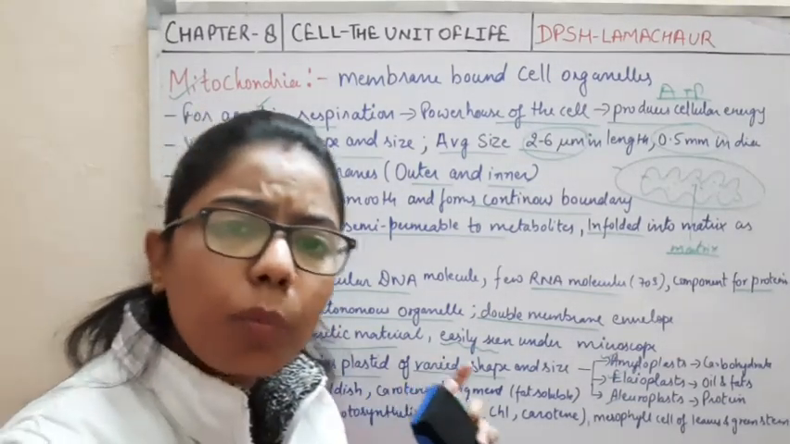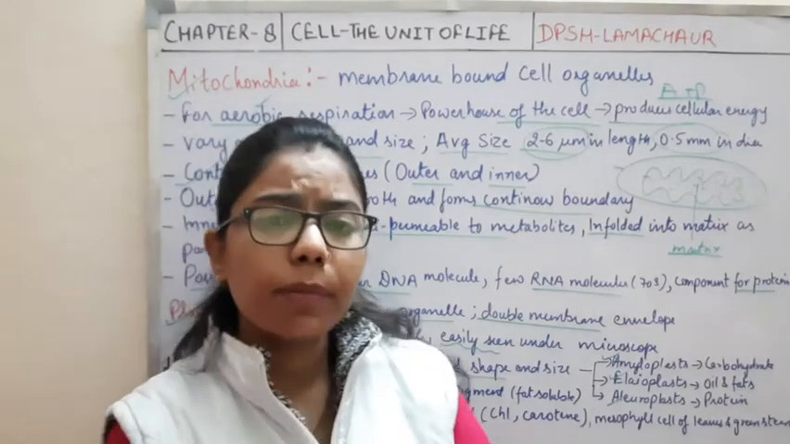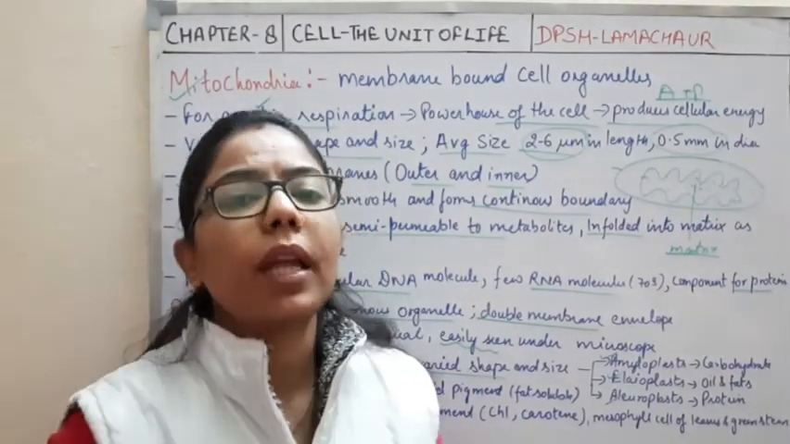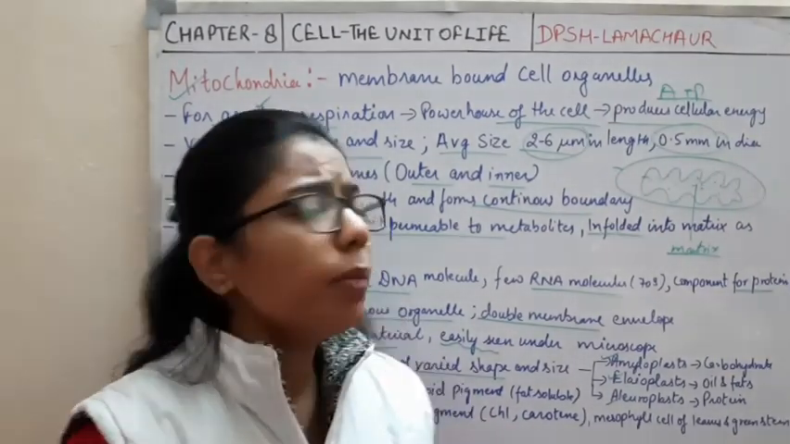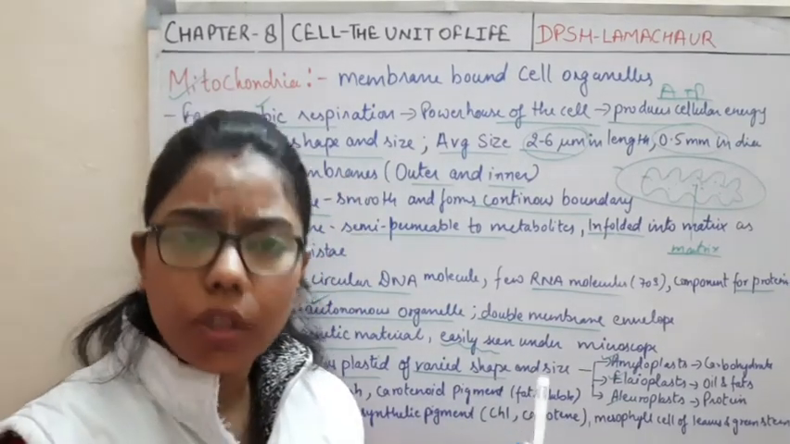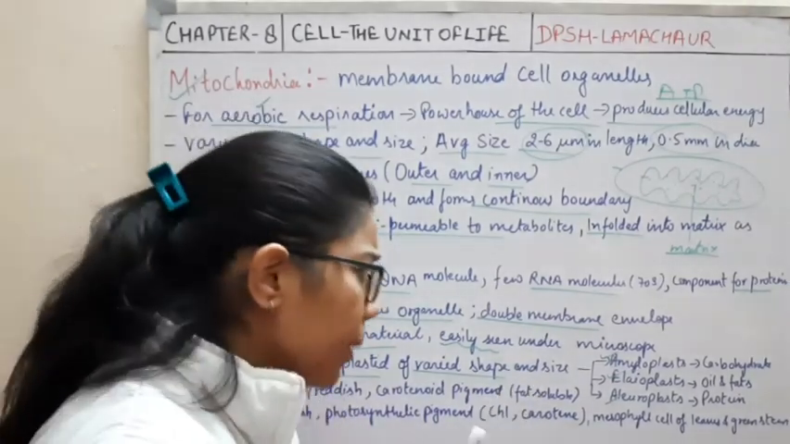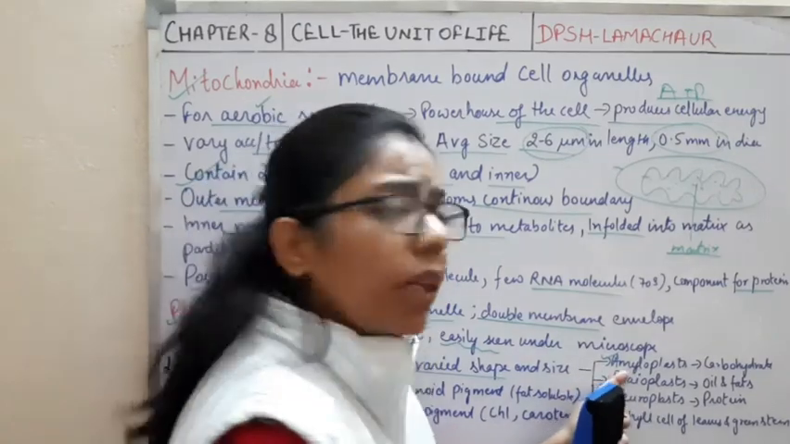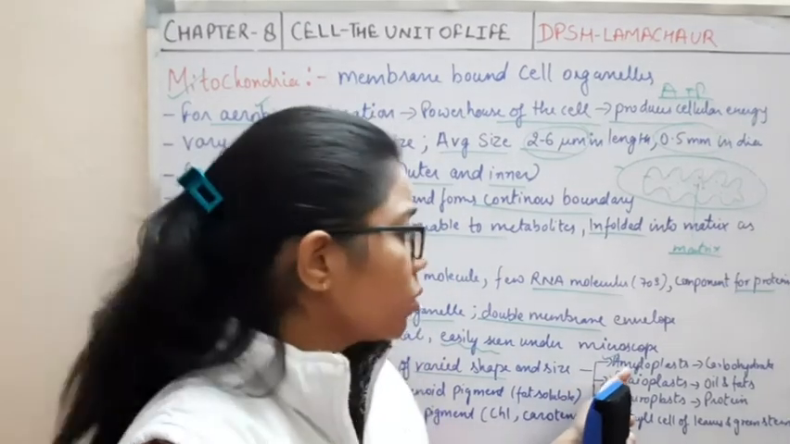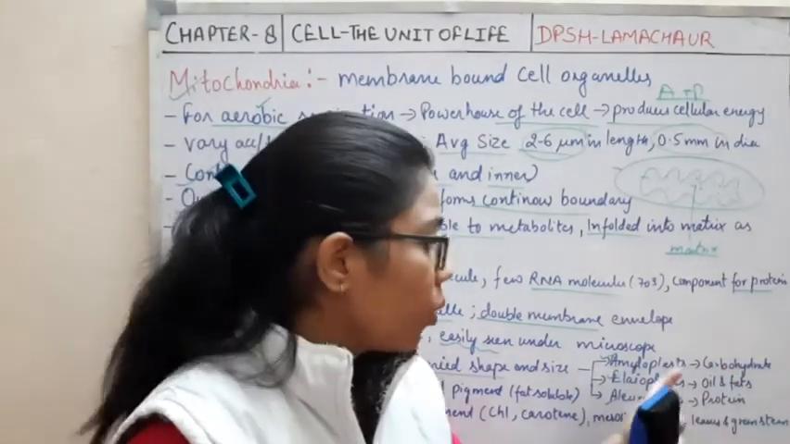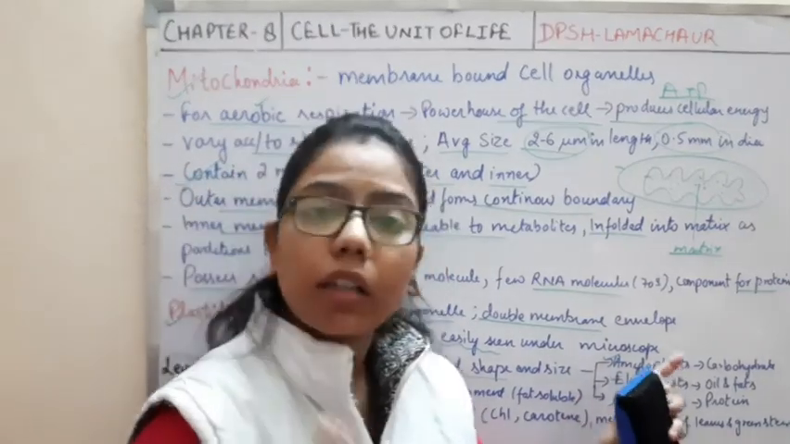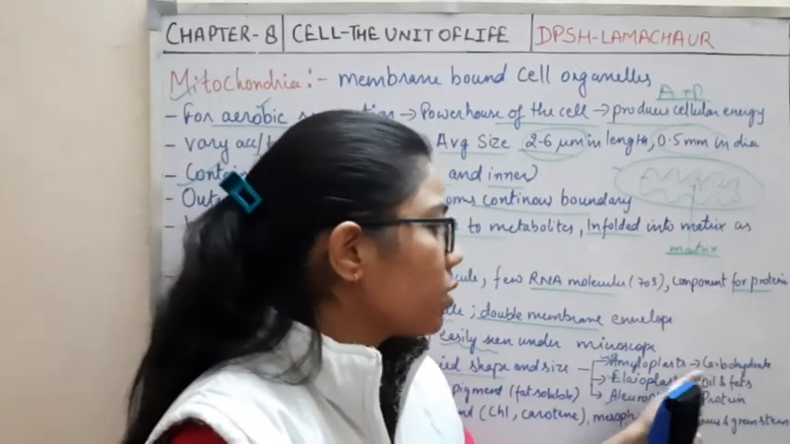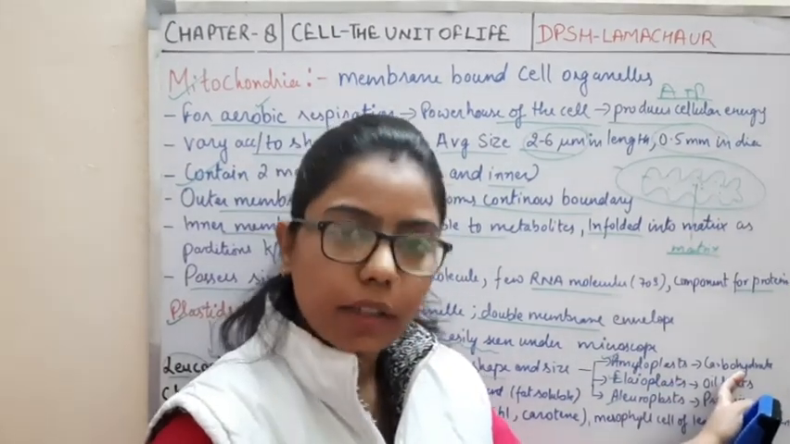These are leucoplasts. Inside the plant cell, because we are talking about the plant cell, we have different storage components. On the basis of that, amylo relates to what? Amylo relates to carbohydrate. That's why amyloplasts are those plastids which store carbohydrate, right?